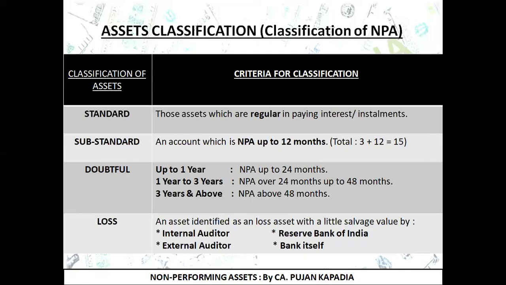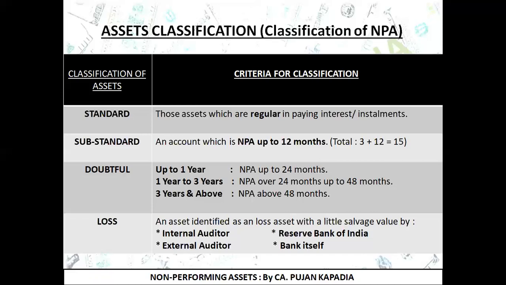So for example, on 1st January 2020, I am giving a loan. The installment becomes due, but the customer to whom the loan was given is not repaying the EMI. So for the entire 2020, he has not paid a single amount. Now we are going into 2021. January gone, February gone, March gone.